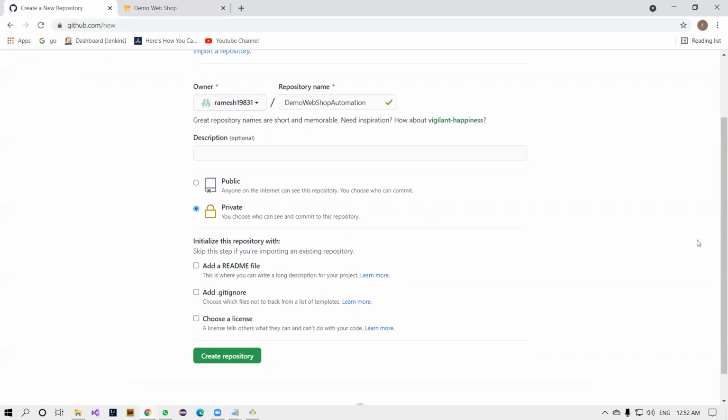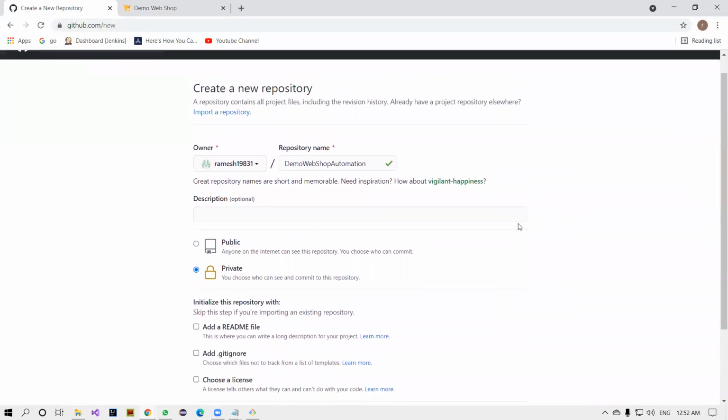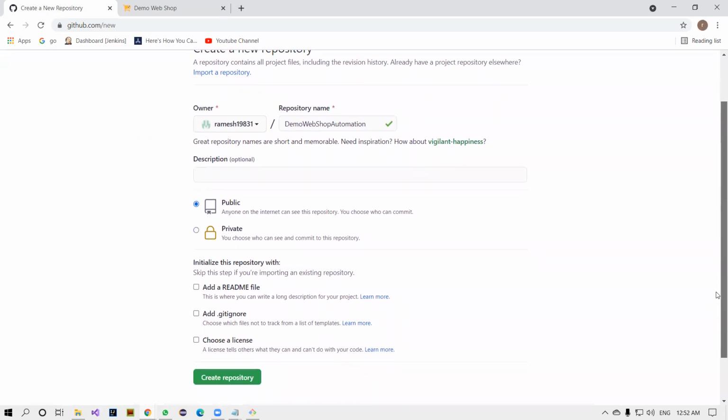Mostly in companies, the repositories will be private because the entire source code or documentation cannot be visible to others outside. So real-time companies will always keep these repositories private. Open source people outside, like me, select public because anybody can use it.